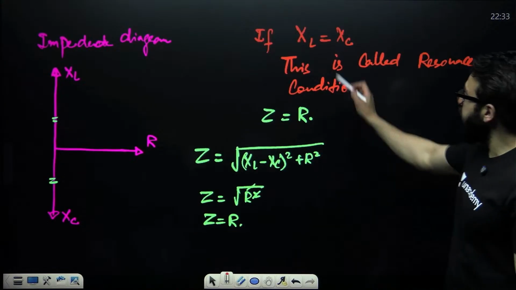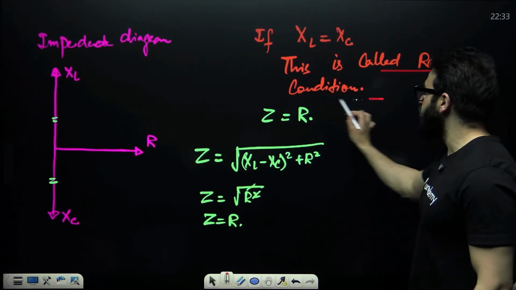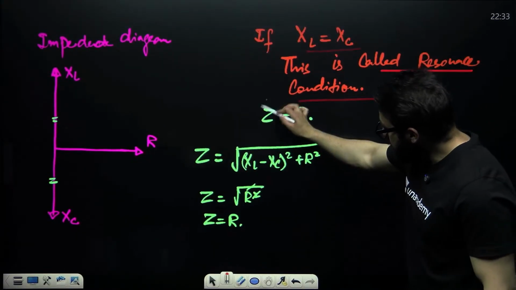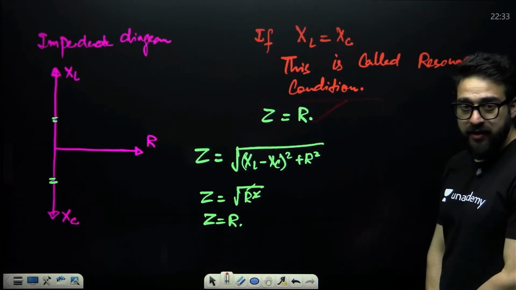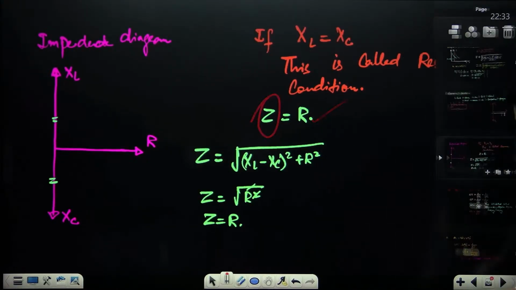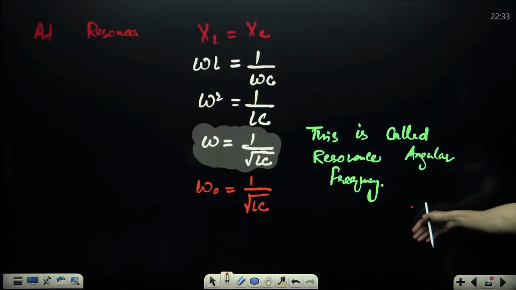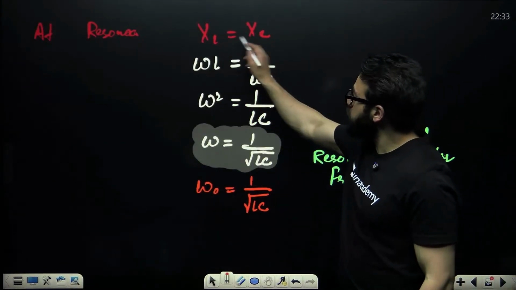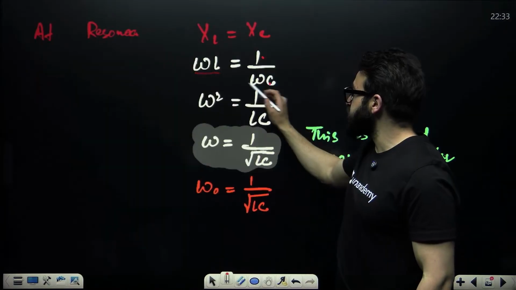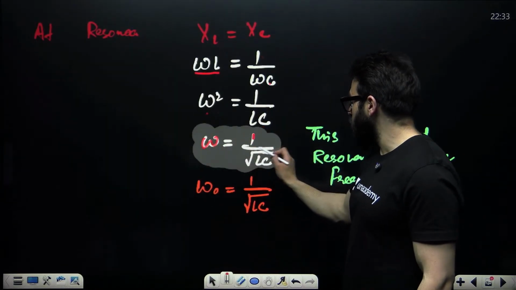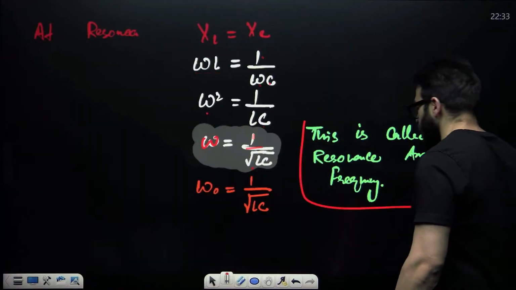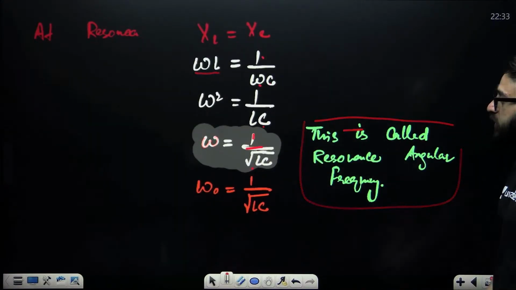So when XL becomes equal to XC, this is called resonance condition. In this case, net impedance of LCR will be equal to R, resistance only. Now guys, if XL becomes equal to XC, here it is omega L, 1 by omega C. Take this omega here, omega square is equal to 1 by LC. So omega will be equal to 1 upon under root of LC. This is called resonance angular frequency.